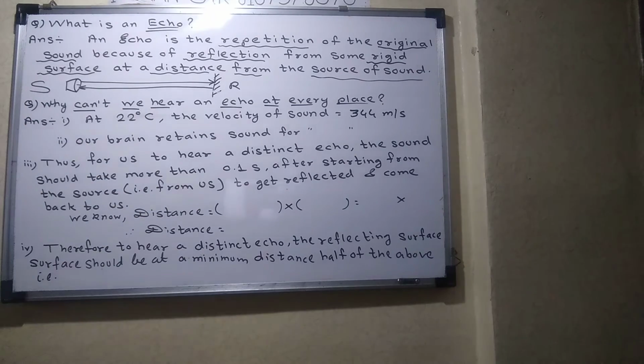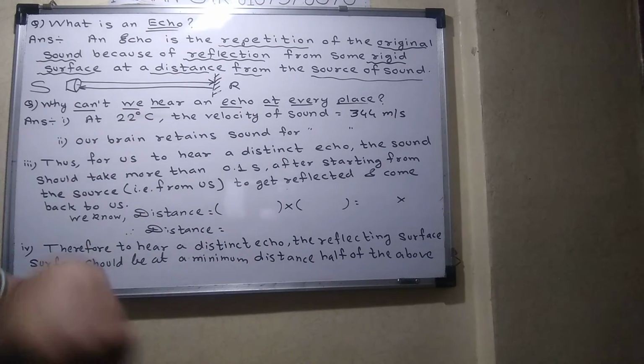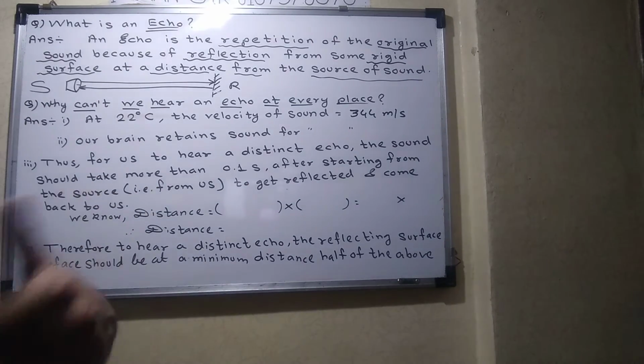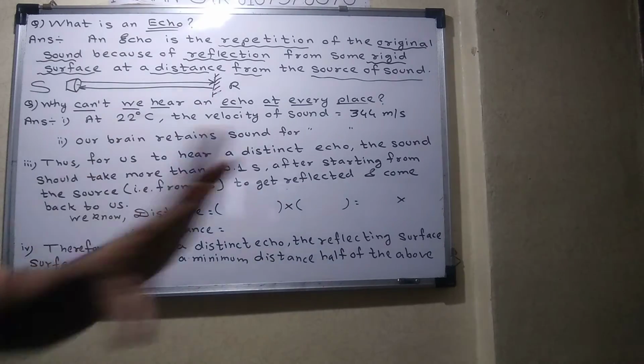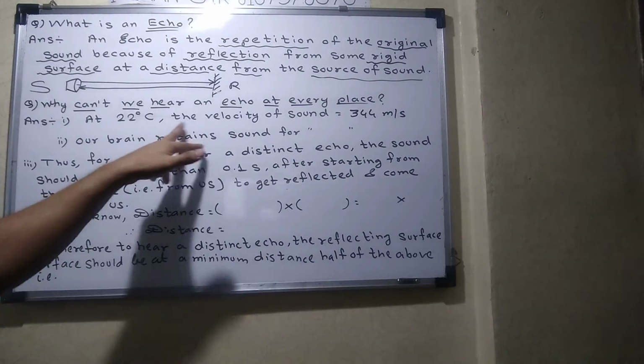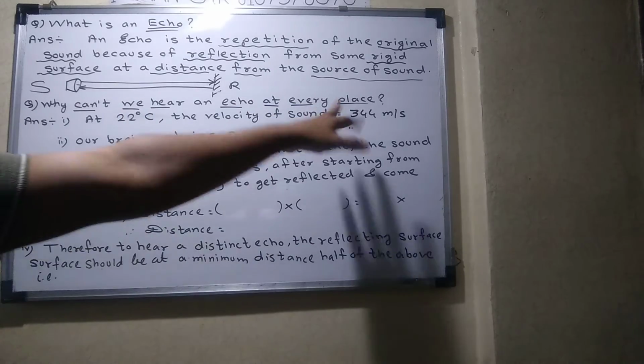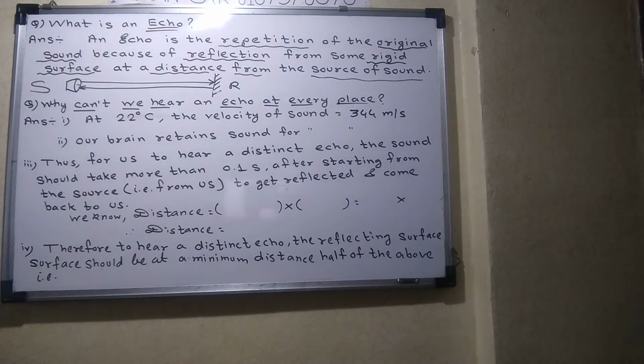Velocity of sound depends on temperature, humidity, and density of that particular air. I will explain it afterwards. But in general, velocity of sound at 22 degrees Celsius is 344 meter per second. And once we hear a sound, our brain retains the sound for a particular time.